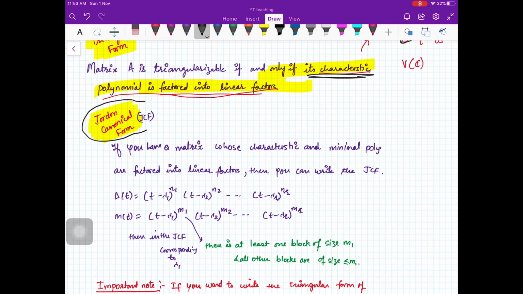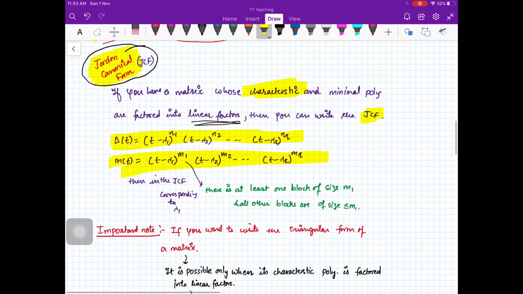Next is the Jordan canonical form. What is the Jordan canonical form? We have already seen the theorem: if you have a matrix whose characteristic and minimal polynomial are factored into linear factors. The moment your characteristic polynomial is factored into linear factors, the minimal polynomial is also factored into linear factors, because we have already seen the theorem that characteristic and minimal polynomials have the same irreducible factors. Suppose your characteristic polynomial is like this and minimal polynomial is like this, then you can write the Jordan canonical form.